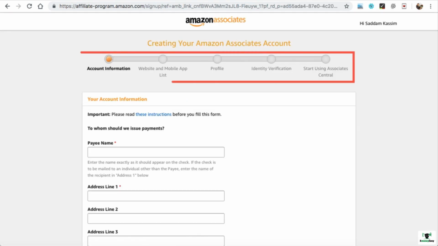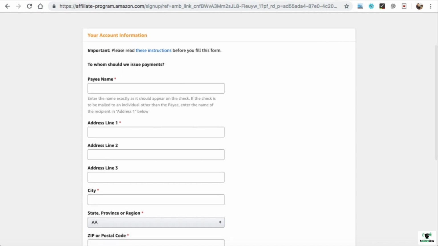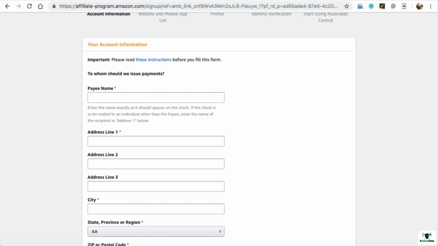There are 5 processes to complete the Amazon Associate registration: account information, website and mobile app list, profile, identity verification, and then after you can simply log in into the associate dashboard. So let's fill up this entire form completely and then we'll be jumping on to the next step. So first is payee name. It should be your name exactly written as on the bank account. So I'm just entering my name. Then we can fill up the rest of the fields.